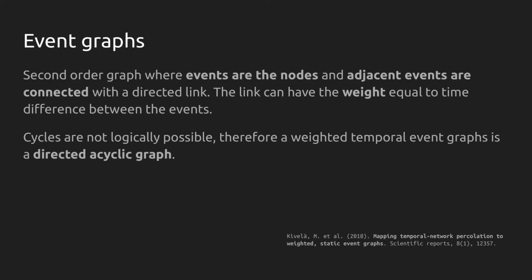Now, let's form a higher order graph based on this adjacency relationship. This will translate a temporal network into a directed graph, where every node is an event and the adjacent events have a directed connection between them. We can also preserve time difference between events in form of weights. The event graph is also acyclic, since causal loops are impossible. Adjacency relationships always follow the direction of time.